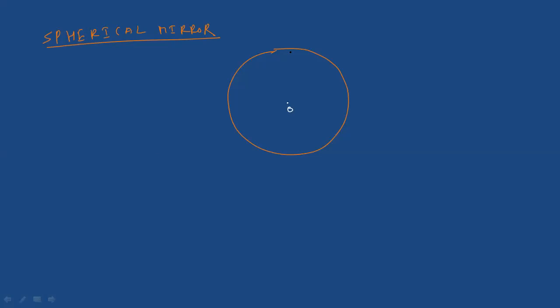Have you drawn the circle? Yes, sir. Actually this is the sphere, not a circle. Since we are drawing in a 2D plane, we draw a circle, but actually this is a sphere. Sphere is the 3D figure of your circle. Clear?